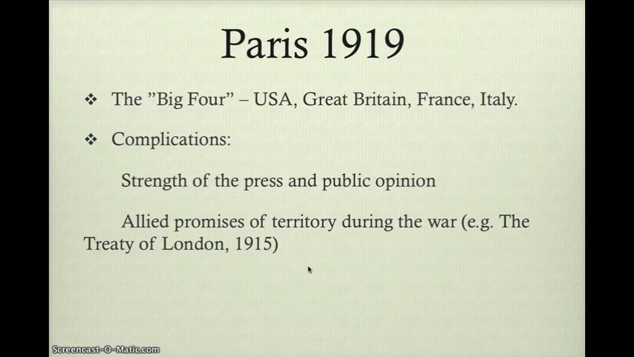Furthermore, the Allies during the war promised territory to several countries. For example, Italy in the Treaty of London 1915. Italy were promised territory, for example, South Tyrol from Austria. And so these obviously complicated the process of making a just peace.